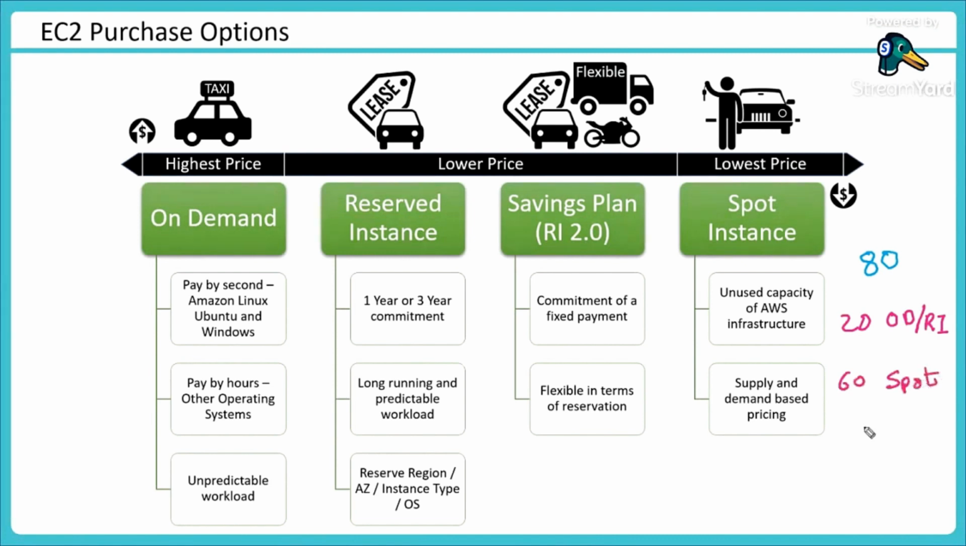What happens now? These 20 would never be taken back because I am paying full money for that, or I have reserved it. So they will never be taken from me. The 60 may be taken back from me, but it won't affect my application because I still have 20 running permanently.